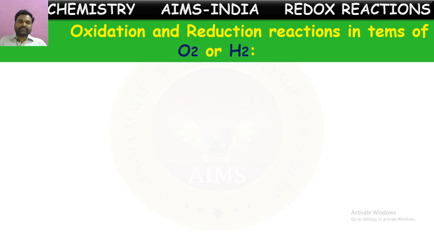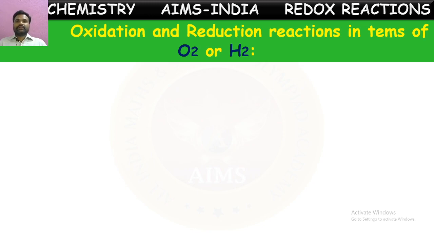One of them is in terms of oxygen and hydrogen. There are some other ways also for explaining these reactions. One is in terms of oxygen or in terms of hydrogen. One more is the explanation of redox reactions in terms of electrons.